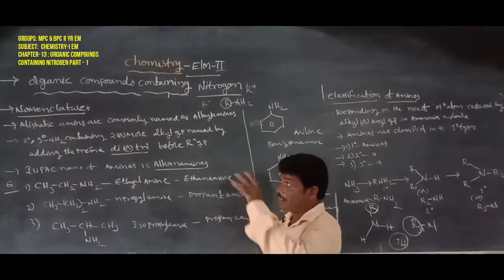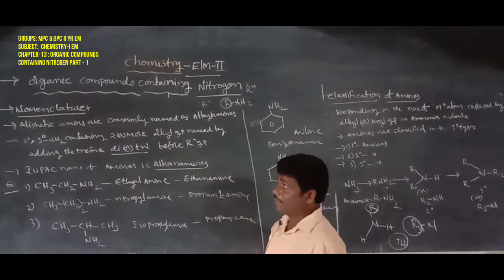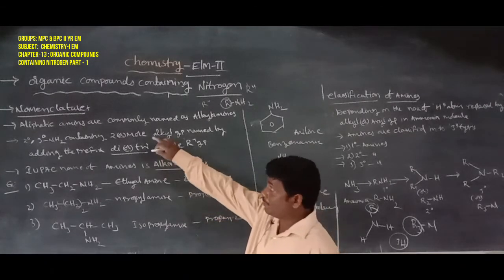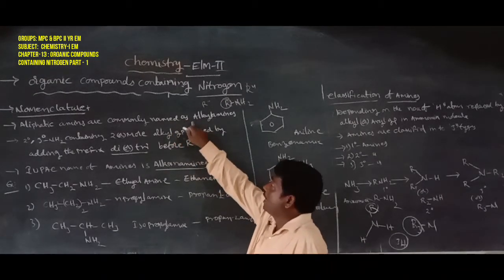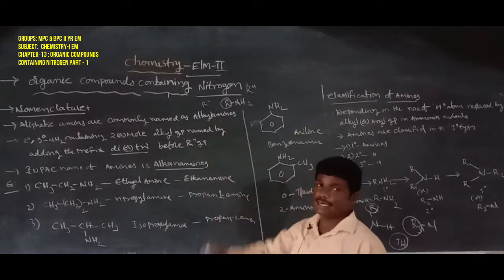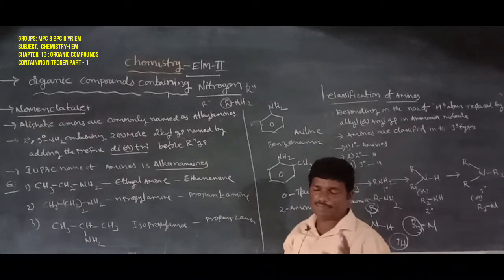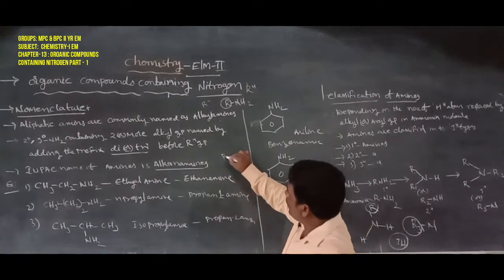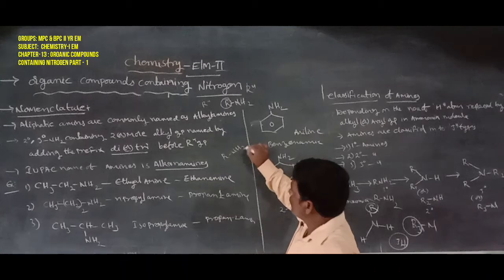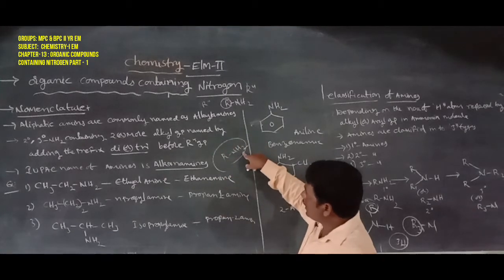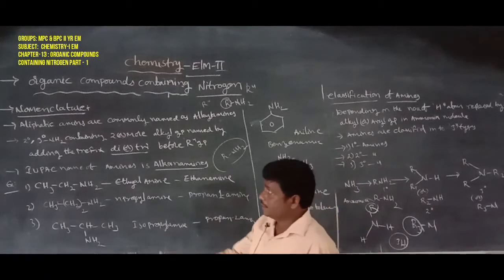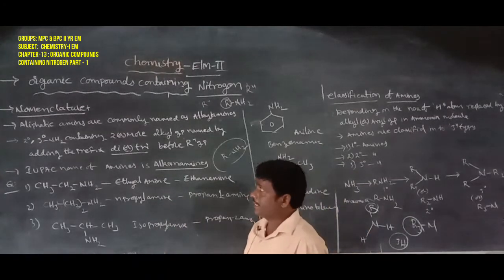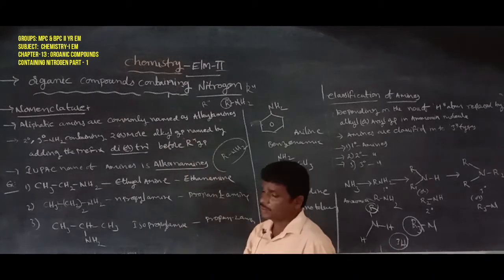Here is the first one, nomenclature of the amines. The first point: aliphatic amines are commonly named as alkyl amines. For example, R-NH2 is also written as alkyl amines.